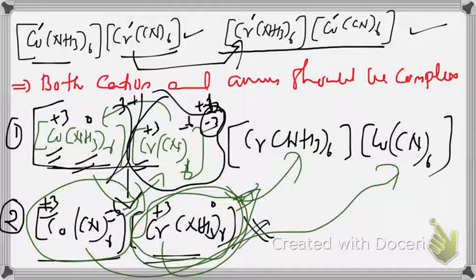So in real practice, ligands are exchanged. But when writing the formula, you have to place the cation first and the anion in the second place. So you may have a misconception that the metals have exchanged instead of the ligands. That is not correct. Really, we have exchanged ligands. But when writing the formula, you have to keep the cation first and the anion second.